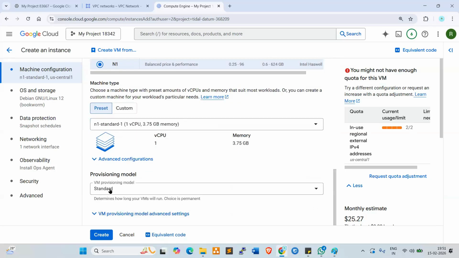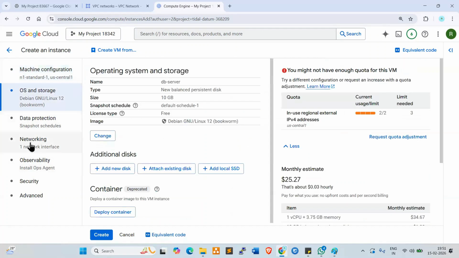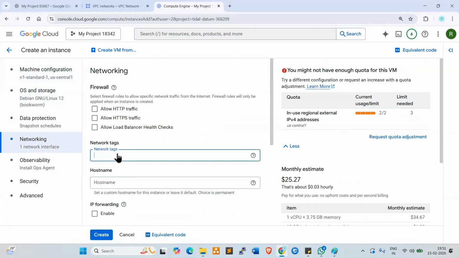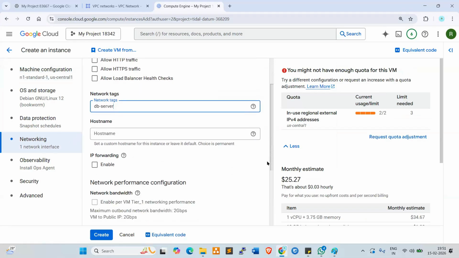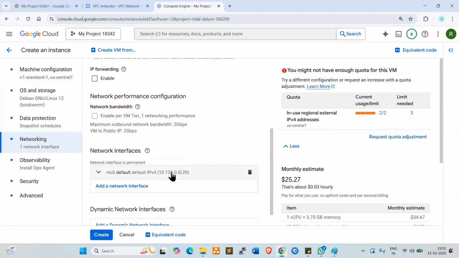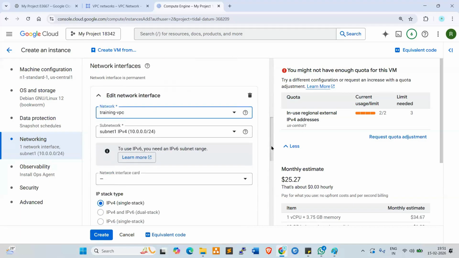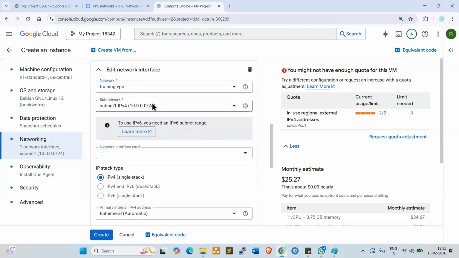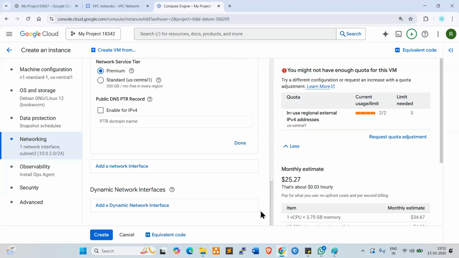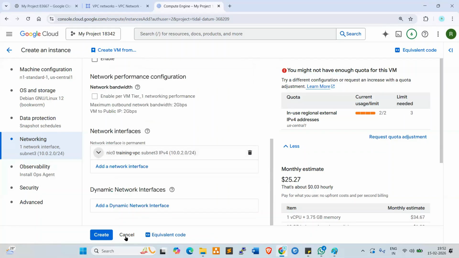Let me check. Now directly go to networking here. Select the DB server tag. Network interface, select the training VPC. Subnet, you can take the third one. Click on create.